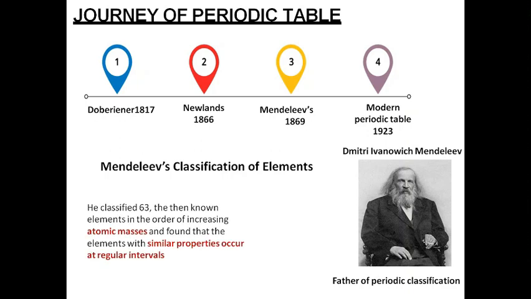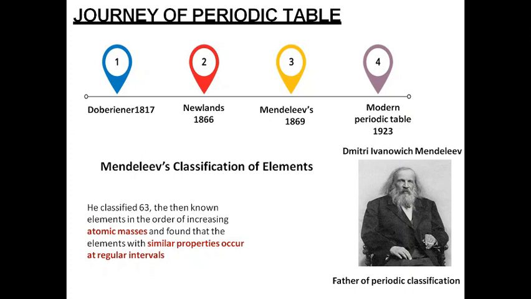And Mendeleev classified the 63 then known elements in the order of increasing atomic masses, and found that elements with similar properties occur at regular intervals. Again, the same concept of periodicity was given by Mendeleev also.